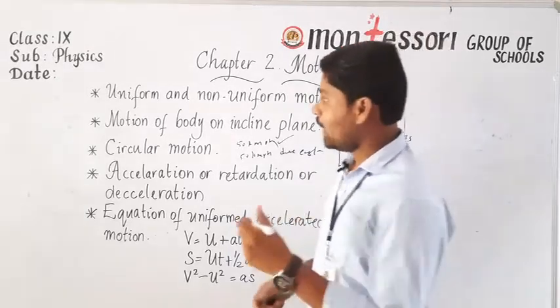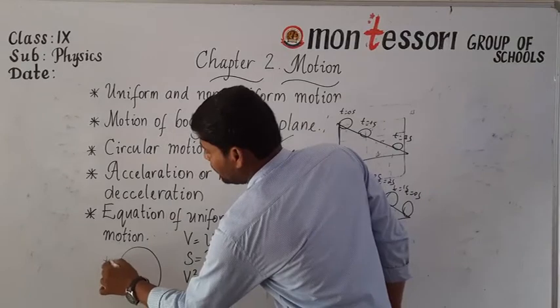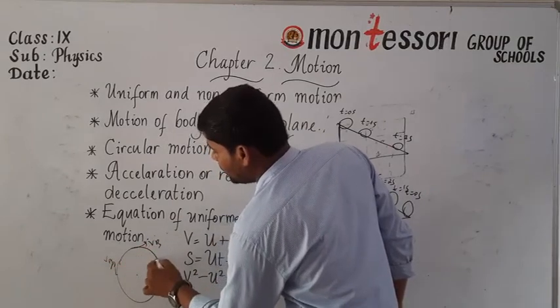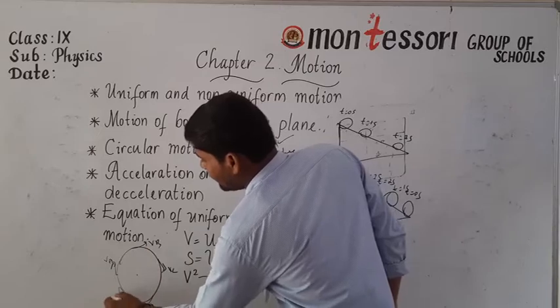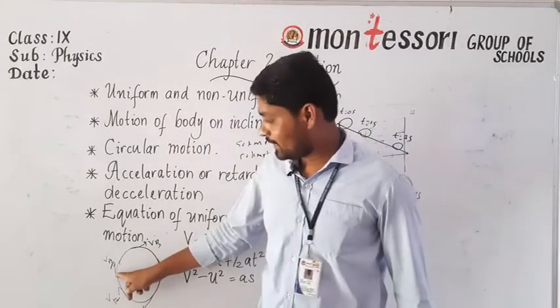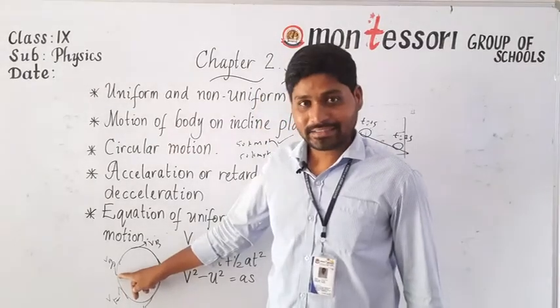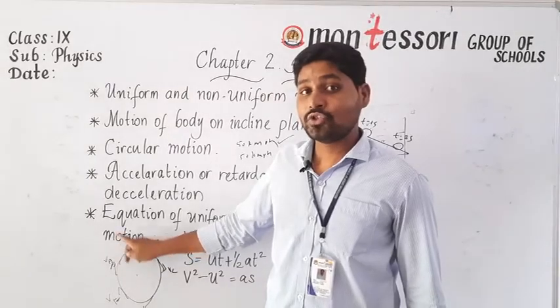Is it clear? How, sir? Let's see here. VA, VB, VC, VD and VE. If you take point A, then the direction of the body is towards north.